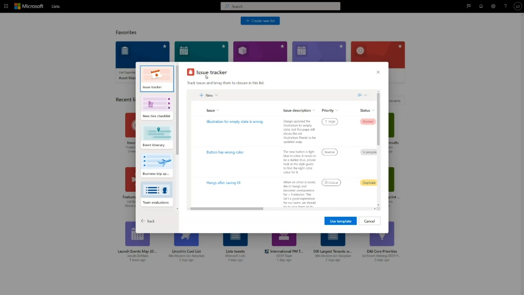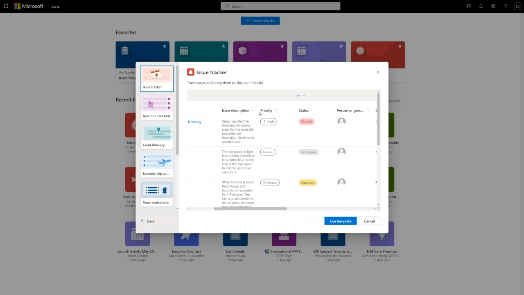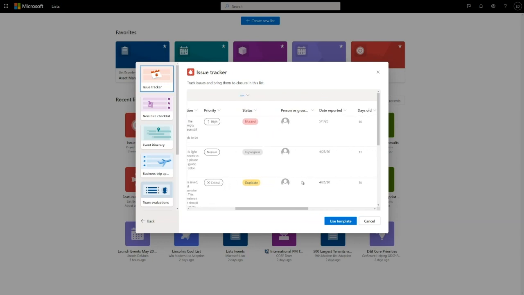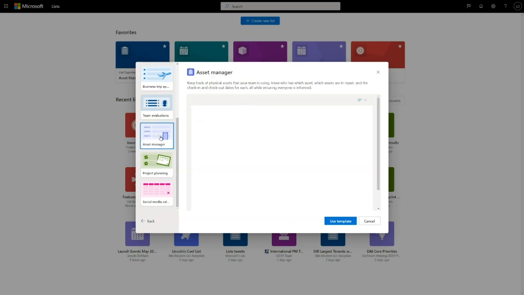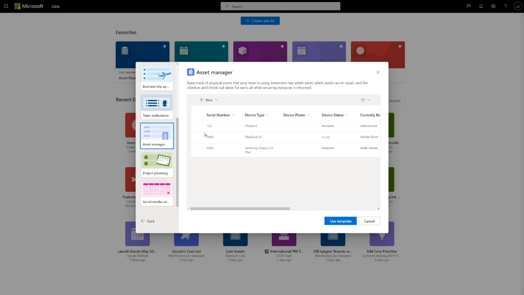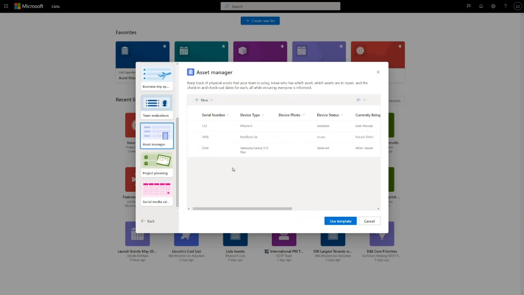So you can see my issue tracker list is built to track things that are issues with columns like priority, status, a person that owns the issue, date reported, and all sorts of interesting information for tracking issues. The other templates are the same way. So if I click the asset manager list, you see this list is useful for tracking physical assets on a team, things that my team owns, and maybe get assigned out to other people, get rented out, get used for various purposes. But today we're gonna create an issue tracker list.